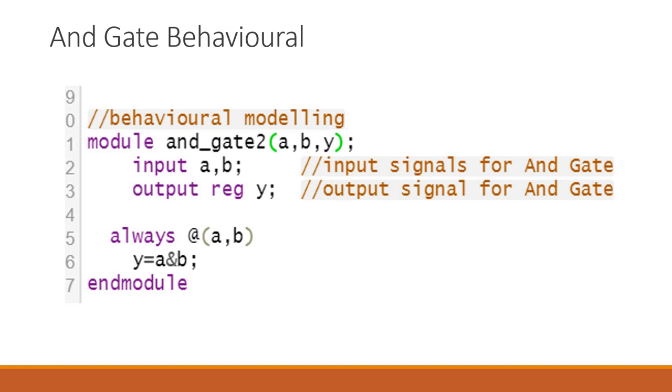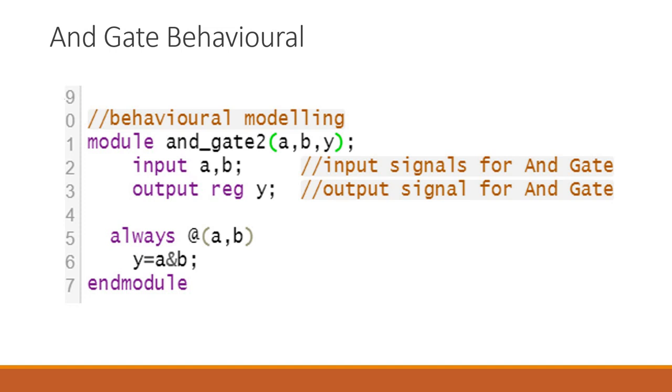Suppose your output is something that you want to store somewhere. Because of that, we are going to use output as a reg, by which it can hold the value. So now see, input A, B, and now we have written output reg Y.